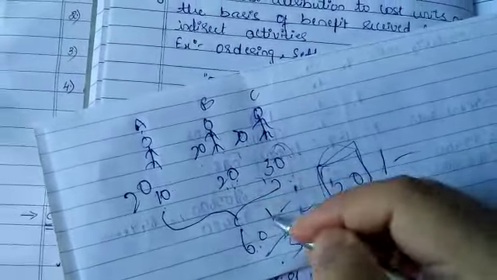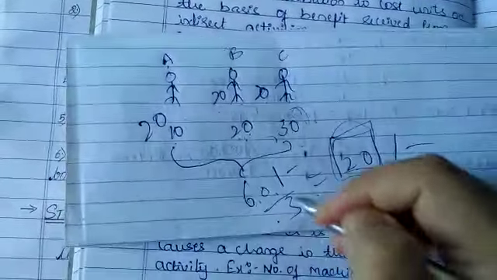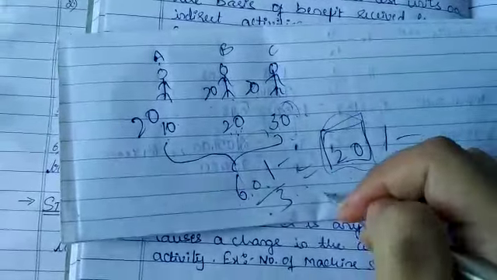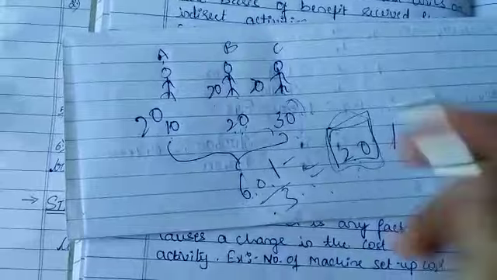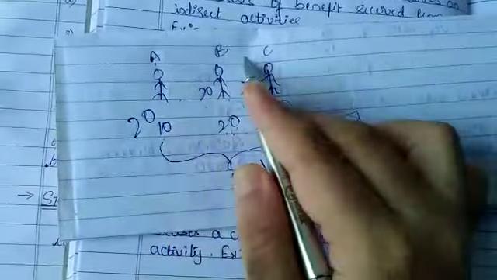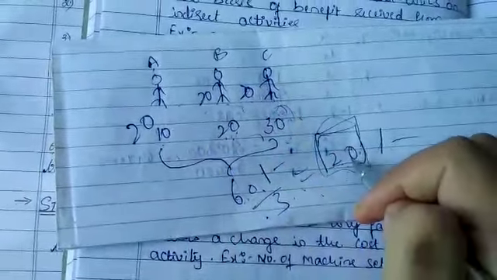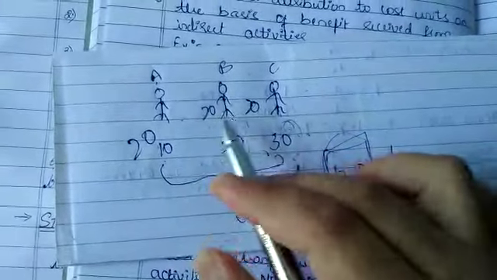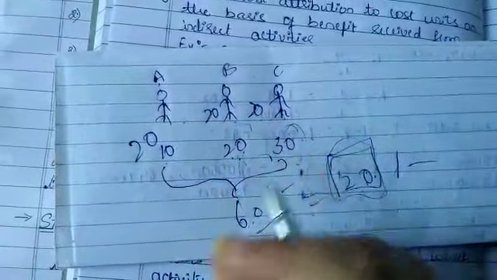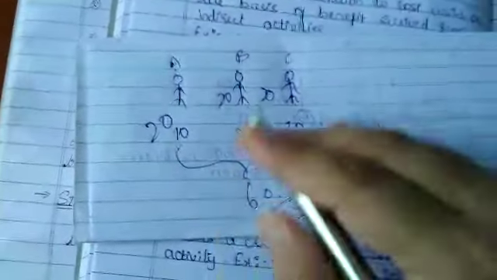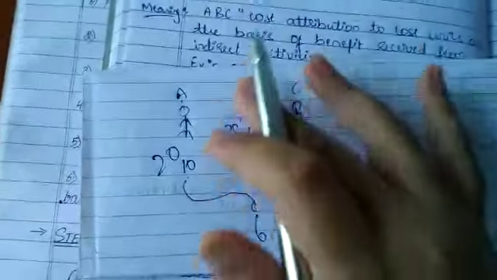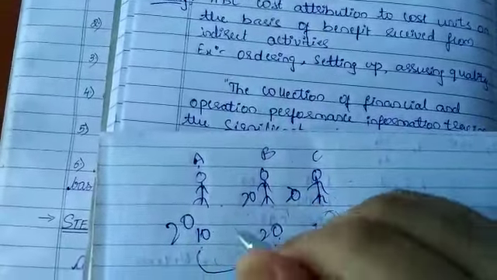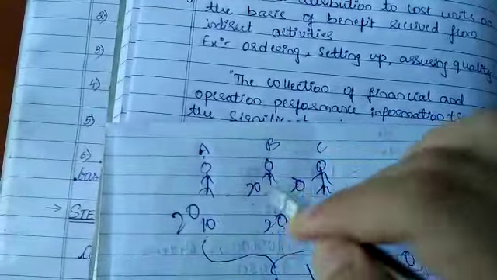So whatever the total cost is, that total cost divided by the number of products produced is the cost of a single unit, which is not the actual cost which it is going to consume. So A product, B product, C product, it is not the proper analysis of the product cost, correct? So to come across this drawback, ABC costing has been introduced, which is activity based. Depending on the type of activity, what is the cost taken up to produce that product?